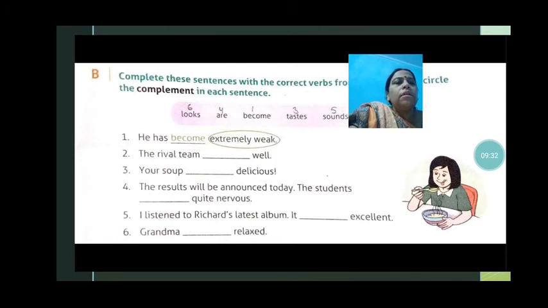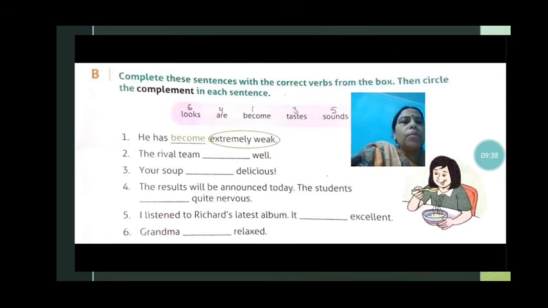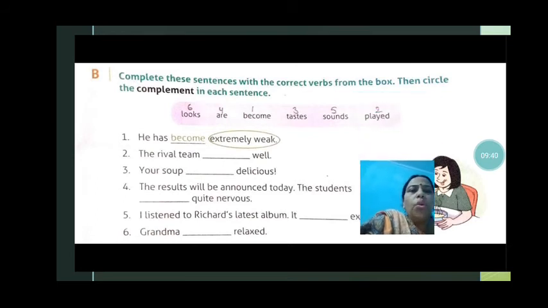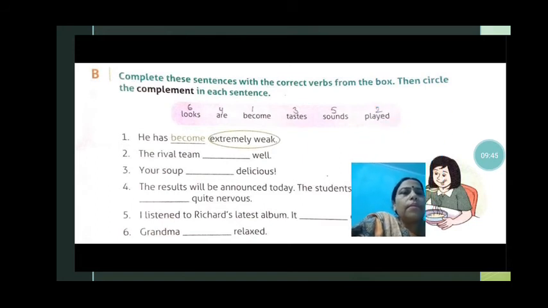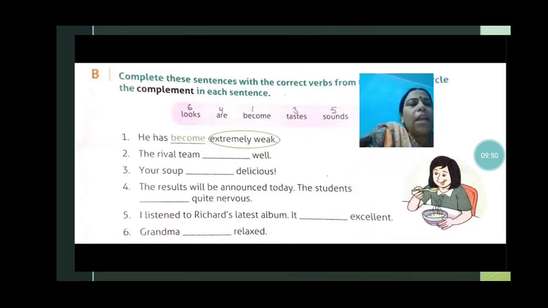The results will be announced today. The students dash quite nervous. So the students look quite nervous. You have to write look quite nervous. The results will be announced today. The students are quite nervous. So there you have to write are quite nervous. So in that, what is the verb? Are is the verb and quite nervous is the complement.